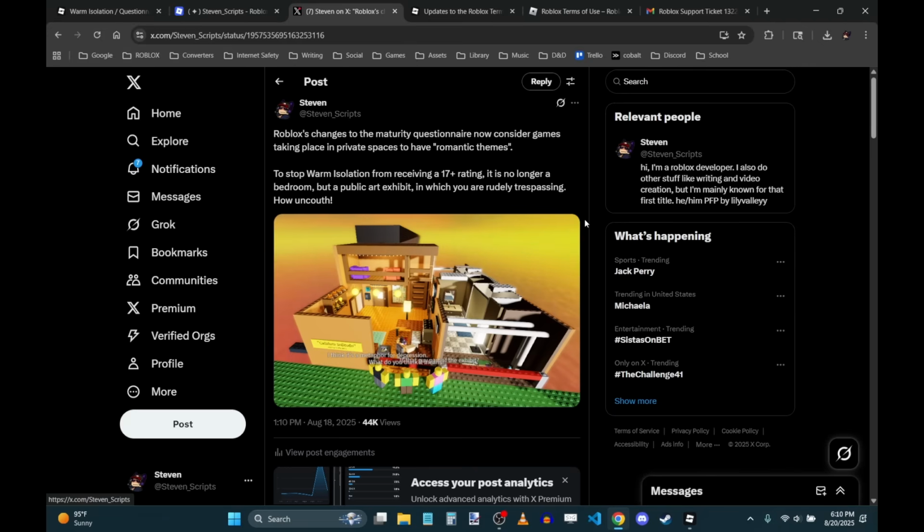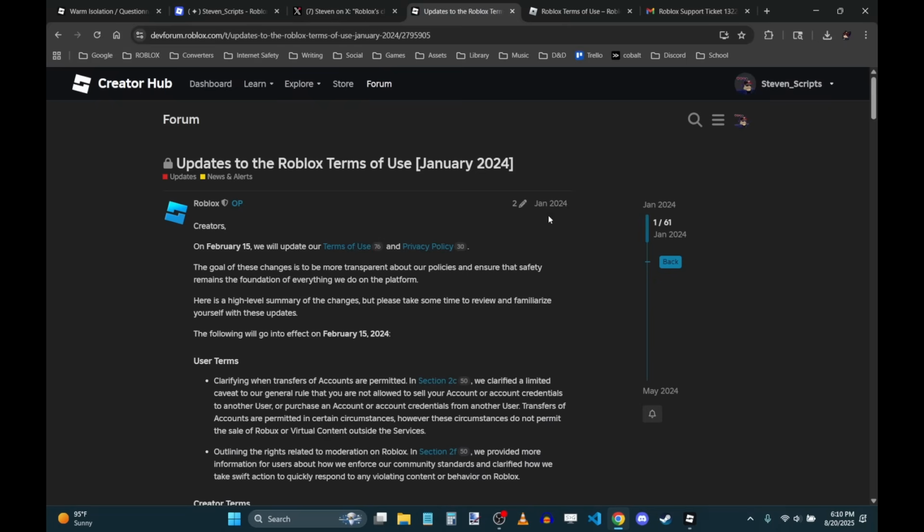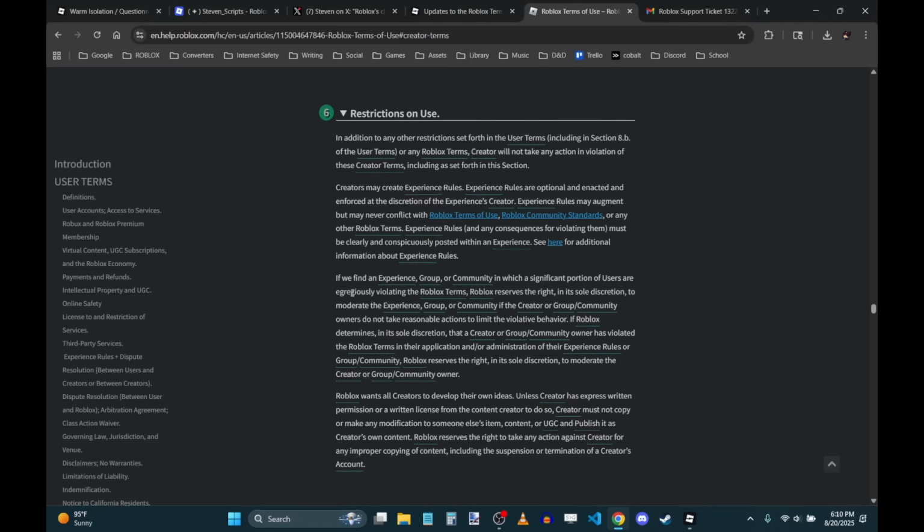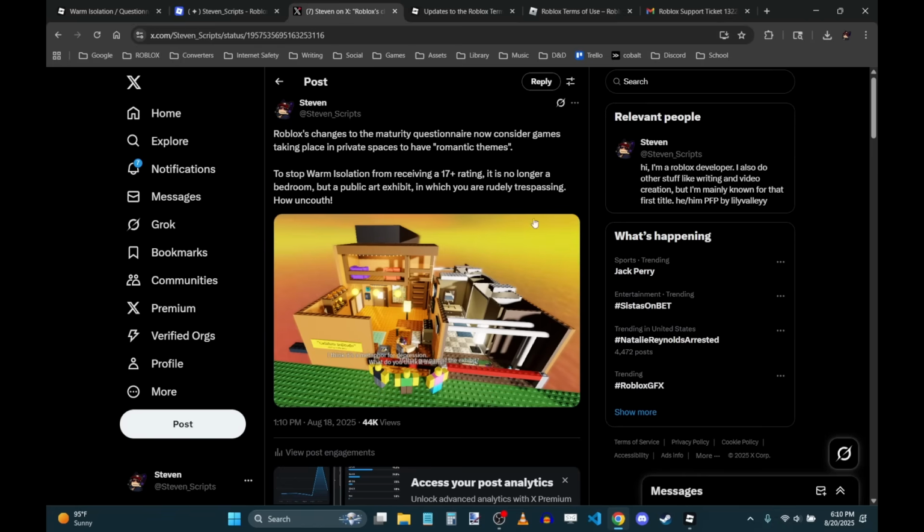And because they couldn't sort out what it meant for a game's community to be egregiously violating the Roblox terms, they decided instead that they were going to put in this new policy that puts a blanket ban on any Hangout game, or even really any game in general that takes place in a private setting.